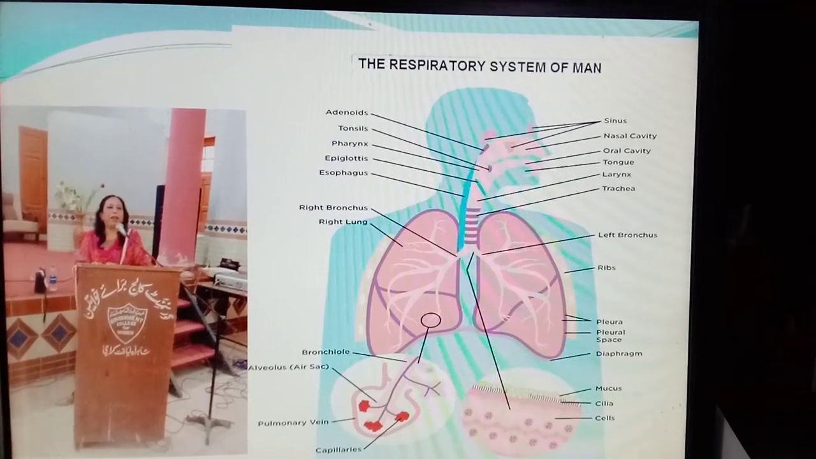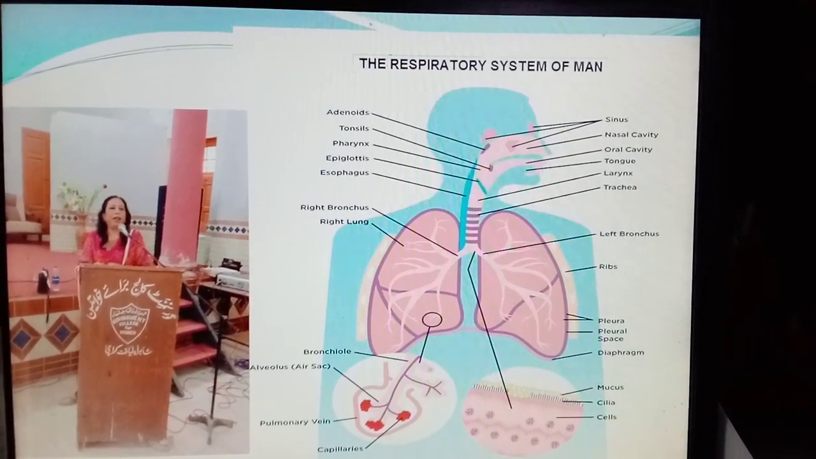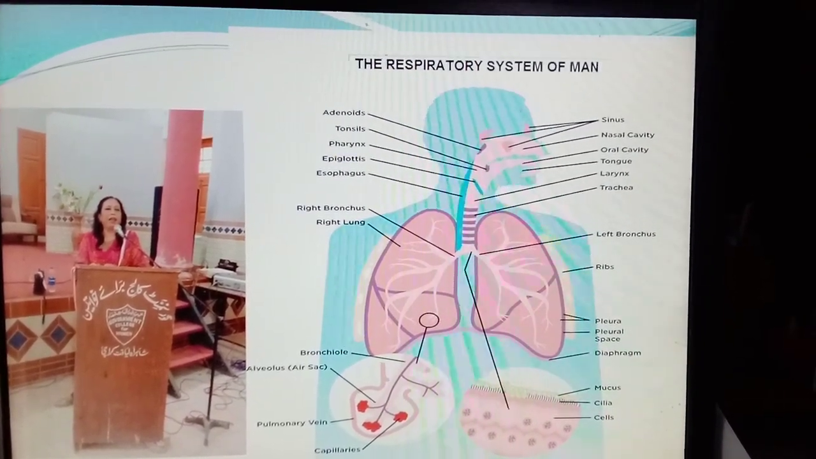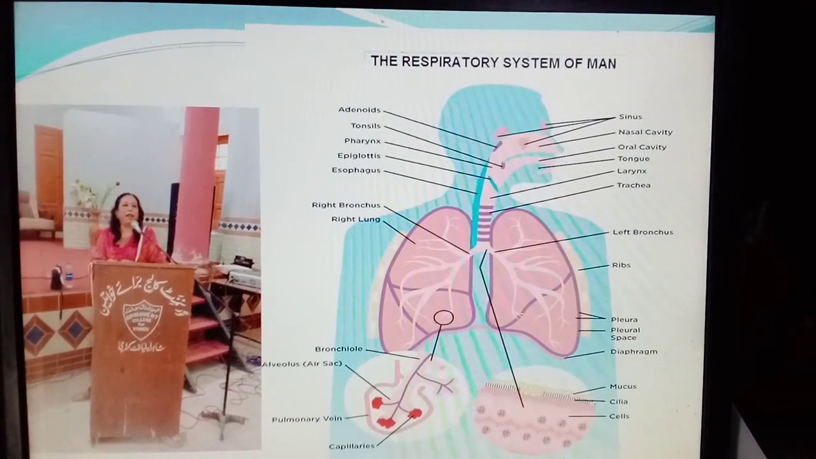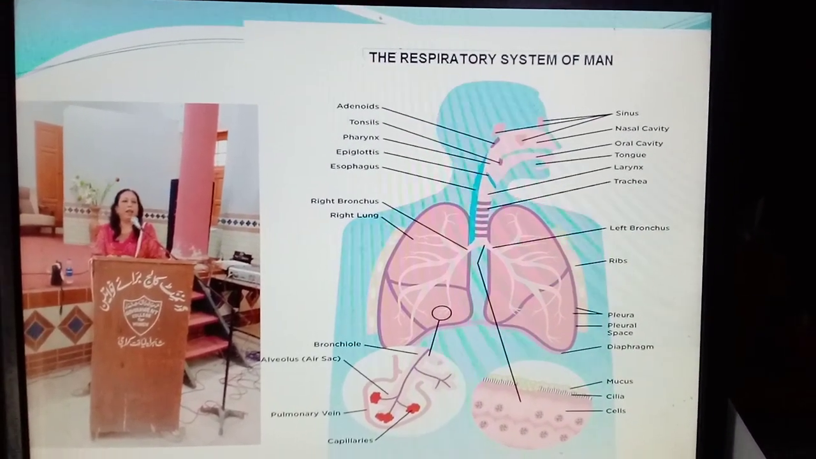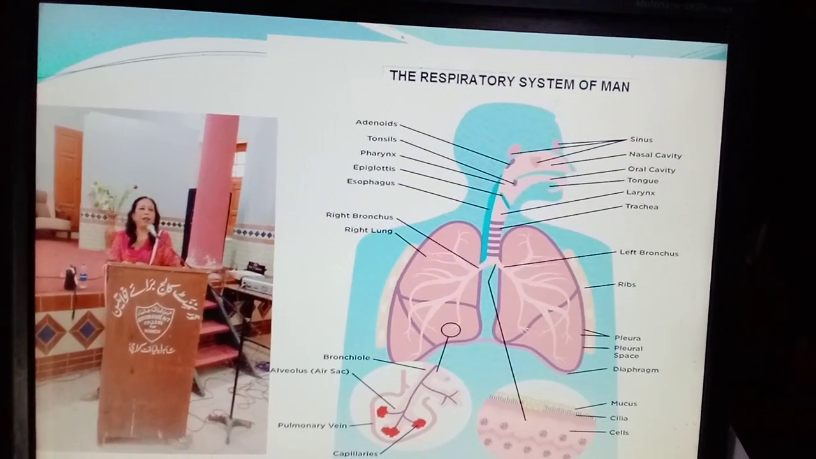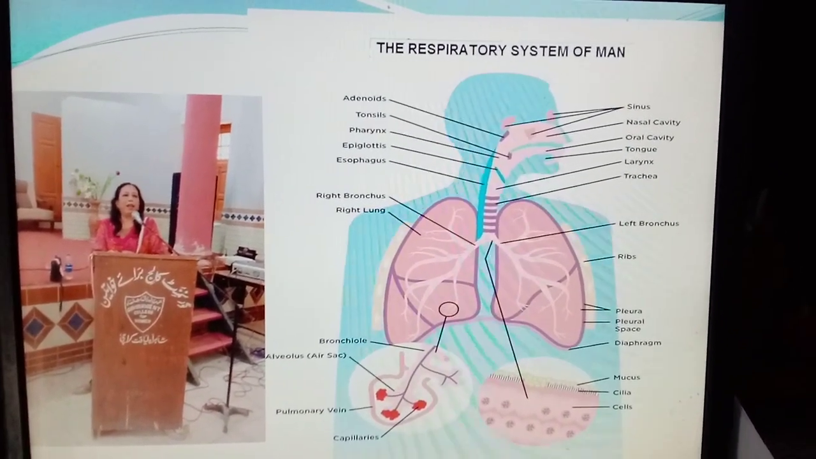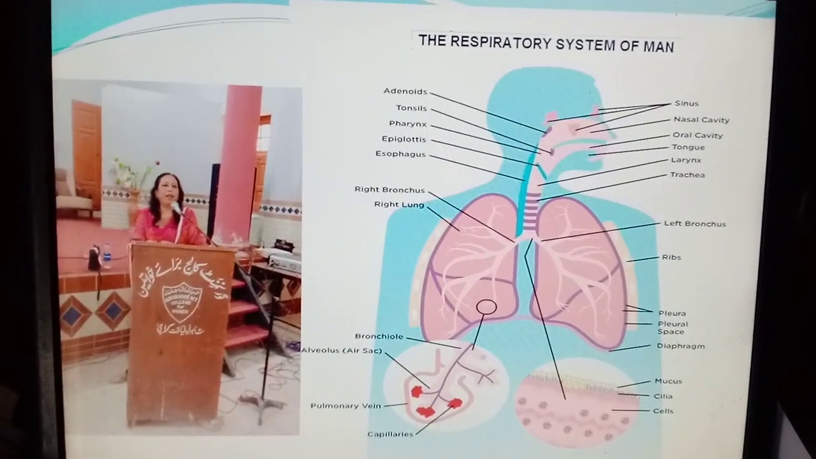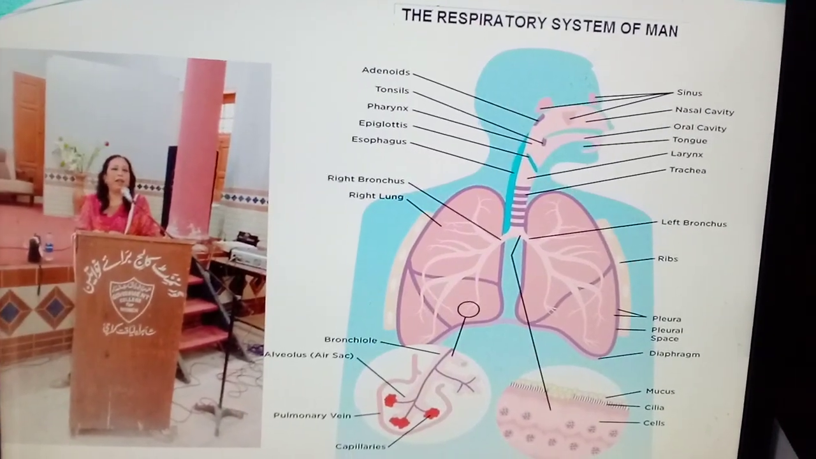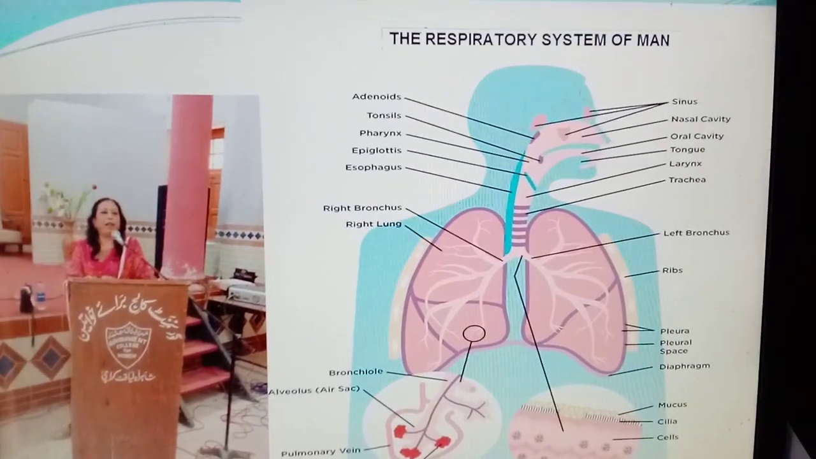This is the respiratory system of man. What is the respiratory system? It is the series of organs involved in breathing, where the exchange of oxygen and carbon dioxide takes place. What is respiration? Respiration is the process in which inhalation of oxygen and liberation of carbon dioxide takes place.